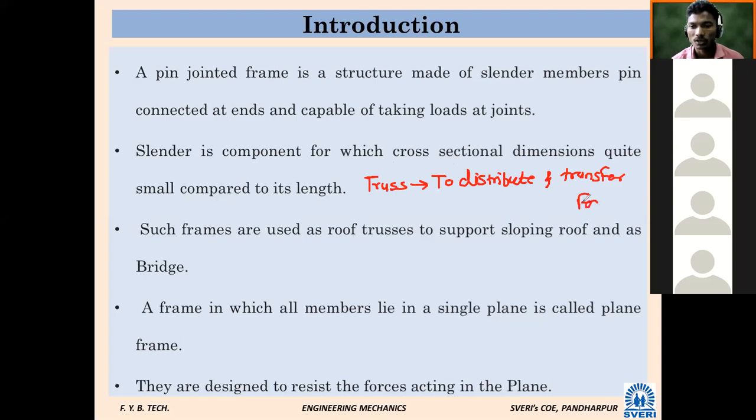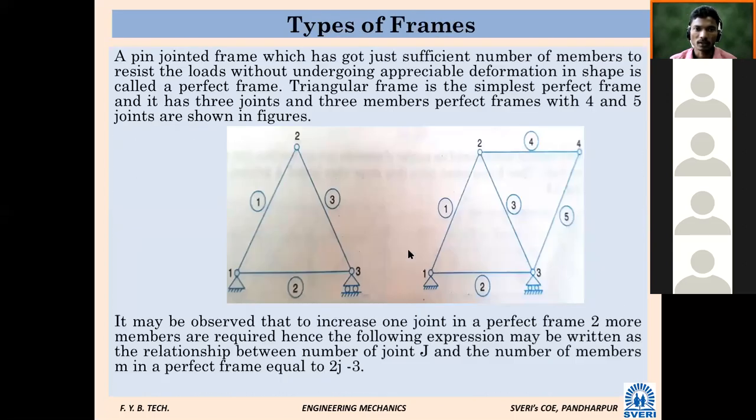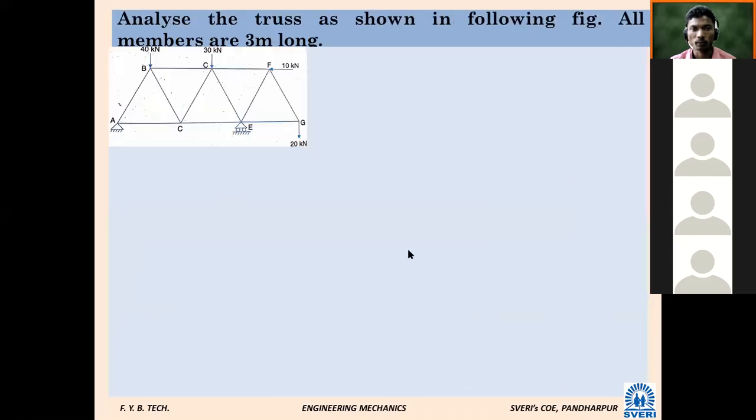This is most important. If we are not going to distribute the force, a particular component will fail due to force. It is as simple as this. If we use only one component, it will either get bent, fail, or break, whatever it may be. That's why we have to distribute and transfer the force. Okay, so this is the theory. Now first problem.